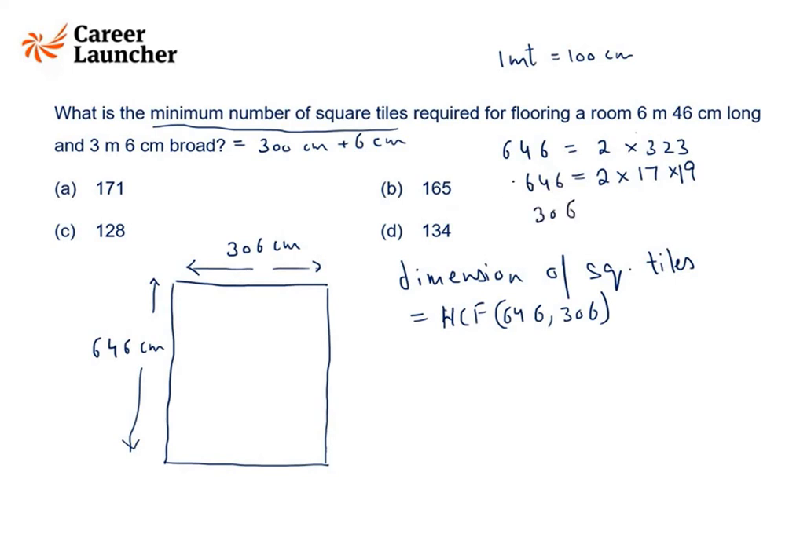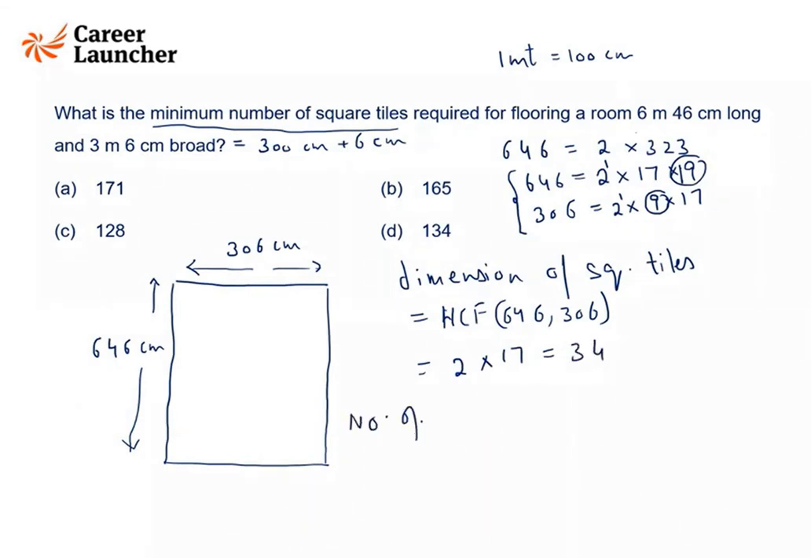And then we have 306. So 306 is 2 into 153. So 153 is 9 into 17. So HCF is nothing but we will take the smaller power. So the smaller power is 2. Then we have 17 also. And then there is 19, and here we have 9. So nothing else is common. So this is the HCF, that is 34.